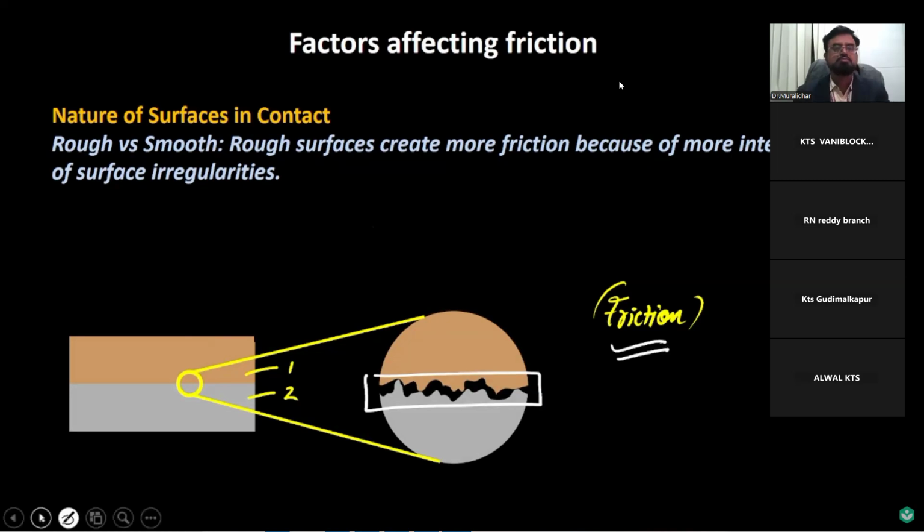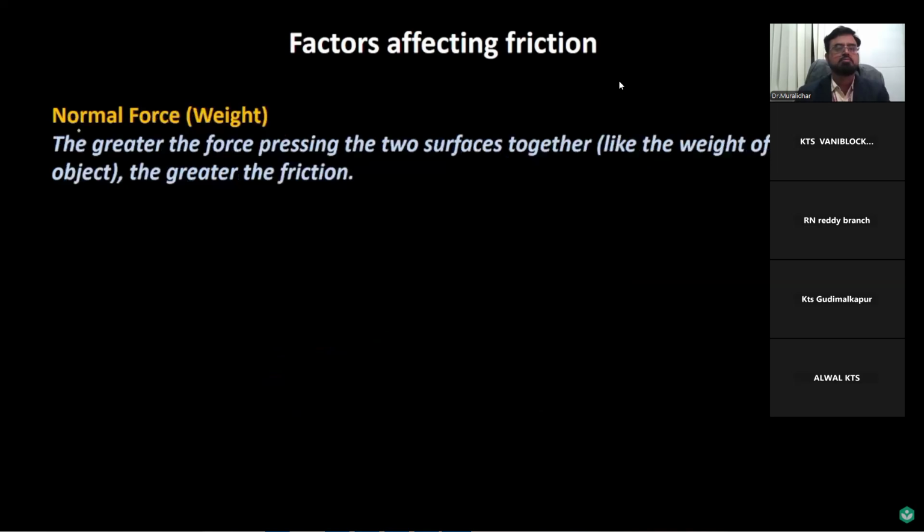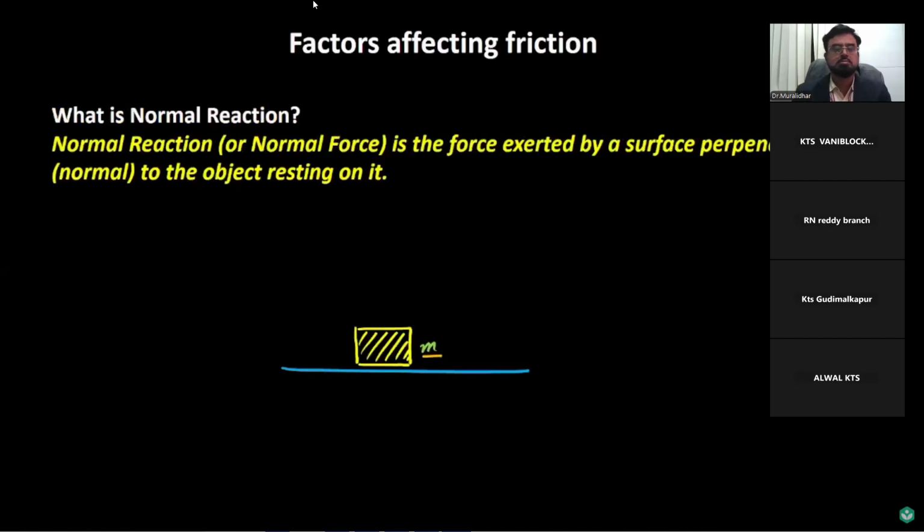Now let's understand the second factor, that is the normal force. Let's understand how the normal force would affect friction. But first of all, let's understand what we mean by normal force. Let's imagine that there is a box of mass m lying on this particular surface.